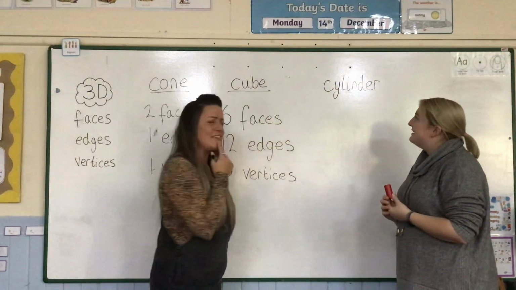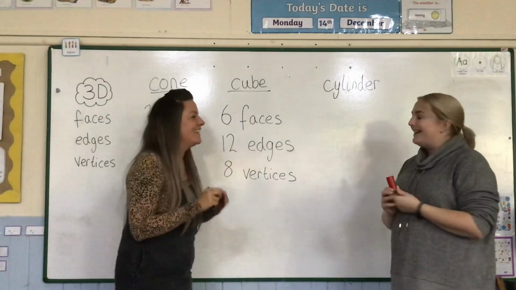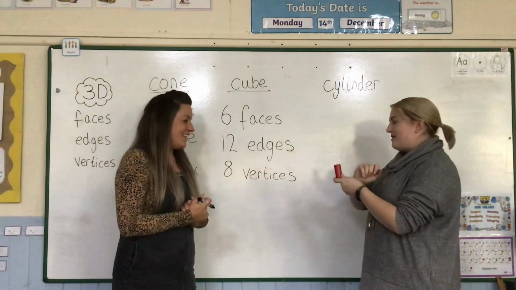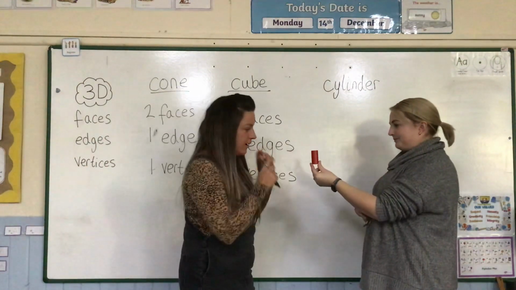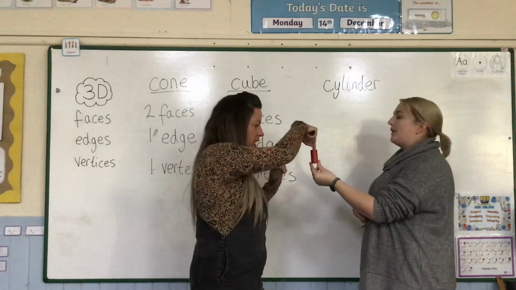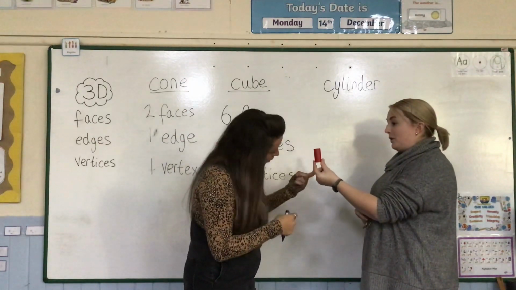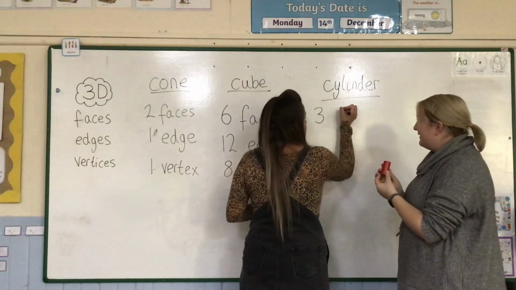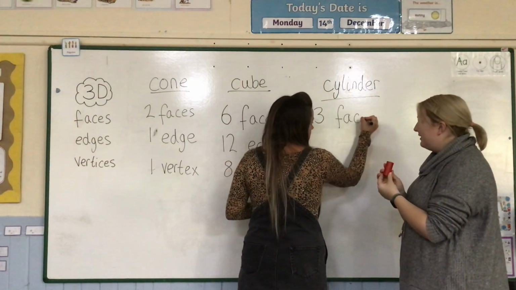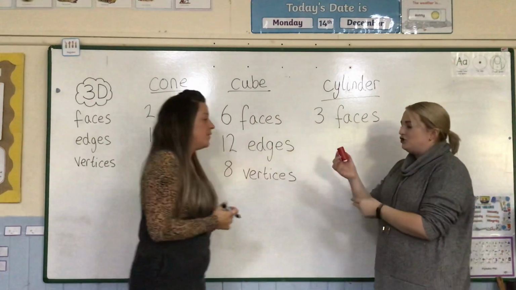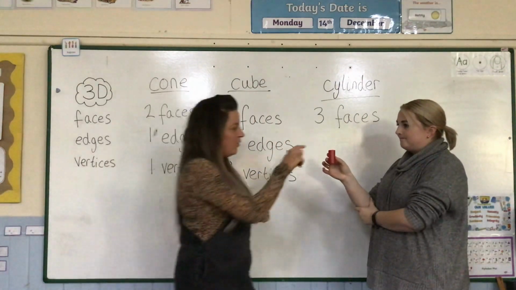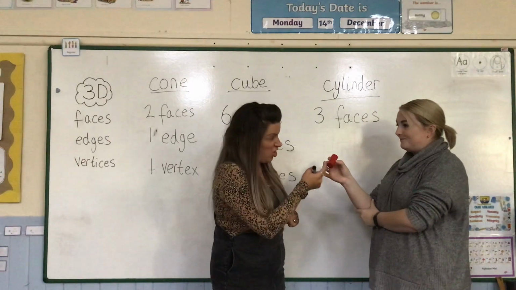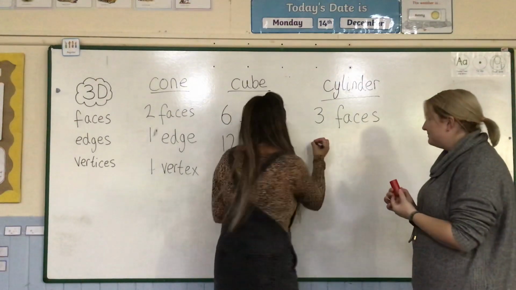Cylinder. So a cylinder has how many faces? Okay. We remember that was 1 on the cone. So 1, 2, 3. 3 faces. Well done. How many edges? 1, 2. 2 edges. Love it.